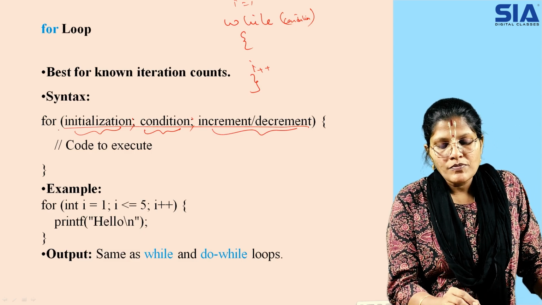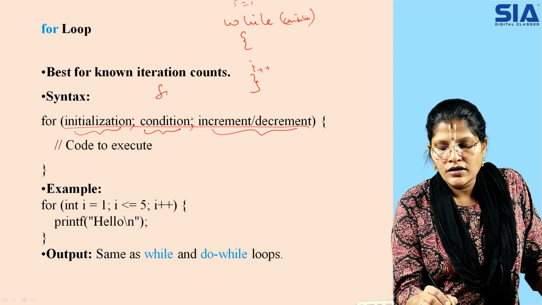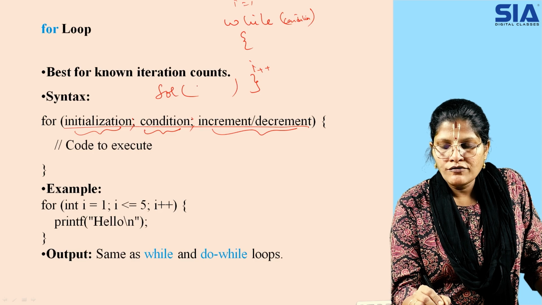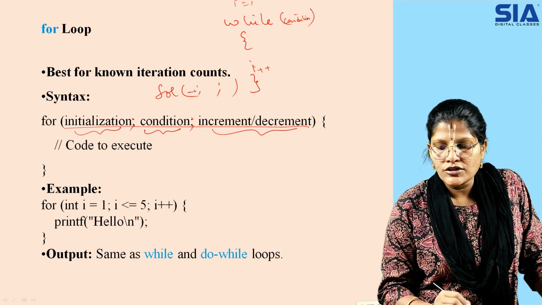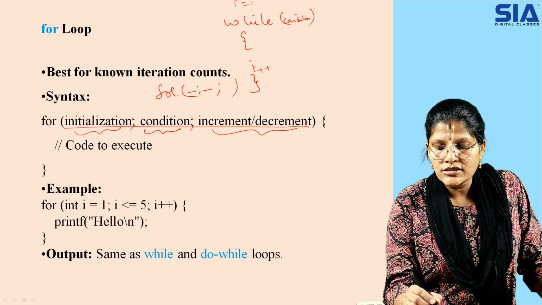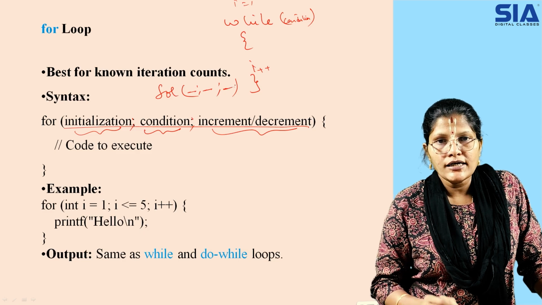Now for example, the for loop appears like this: for, and in that you have three blocks. One block is for initialization, one block is for condition checking, and one block is for increment and decrement.